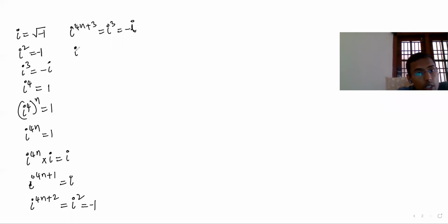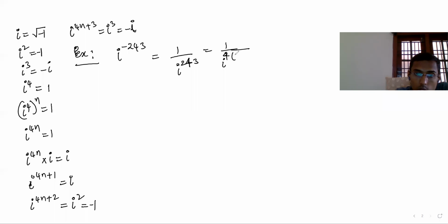i to the power of 4n we already discussed. So that means multiples. So for example, i to the power of minus 243, let's say. That you can write as first 1 by i to the power of 243. Here for 243, what can you write? 4 into 60, so 240, into i cube. See, i to the power of 4 times 60 is 240, into i cube. That is 1 by i cube, which is i.